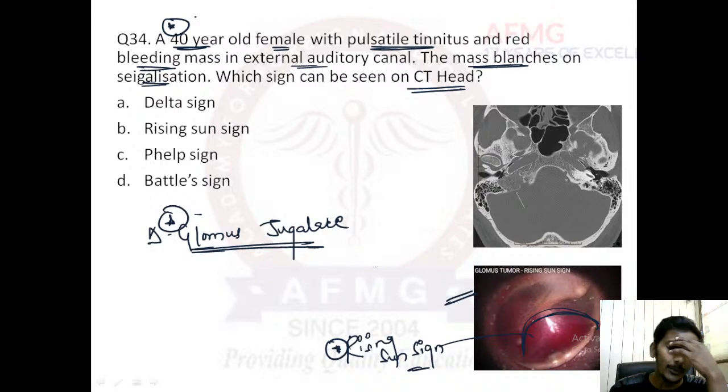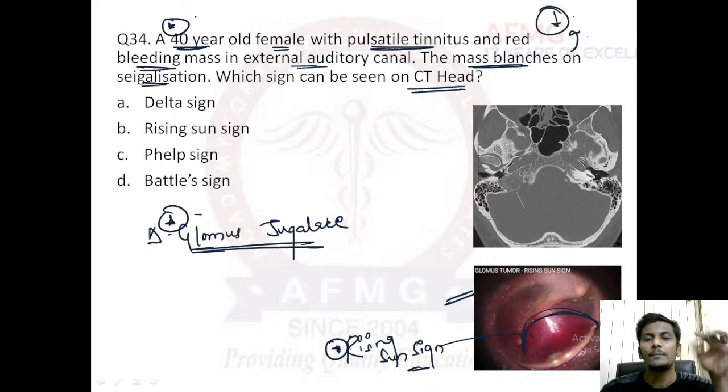And it can also further protrude. It can also further invade the middle ear, and then there will be a red bleeding mass along with some bleeding that can be seen in the external auditory canal. Along with that, there would be pulsatile tinnitus, and the mass will blanch on siegalization. Whenever you put pressure via the Siegel speculum, I hope you have seen the Siegel speculum, you can see it in the images. Whenever you try to exert some pressure on the mass with the Siegel speculum, there would be blanching. Okay, the color would go down. There would be pallor or blanching of this mass, and this is known as the Brown sign.